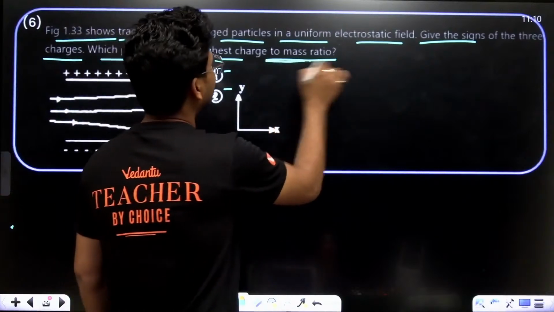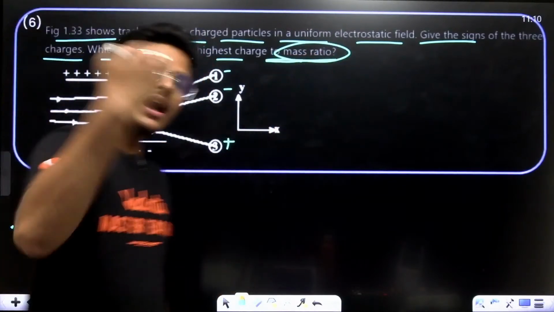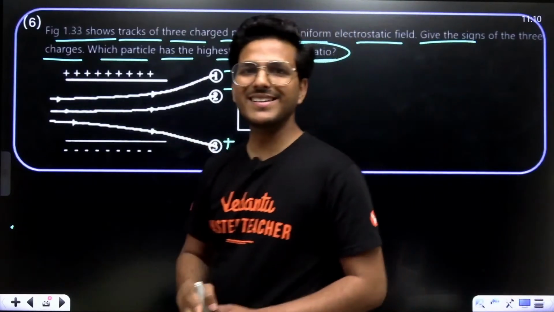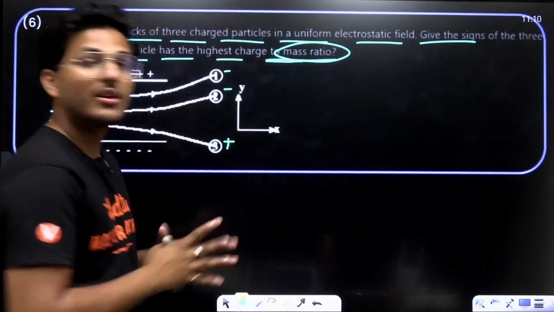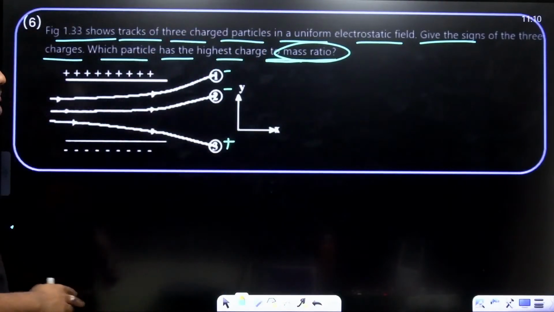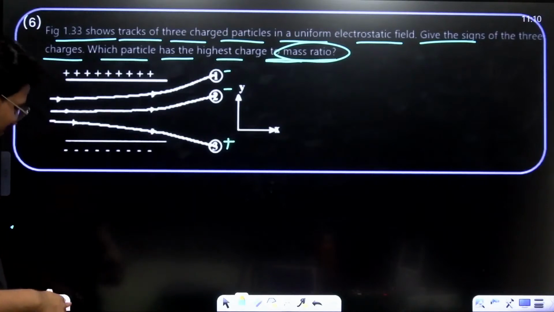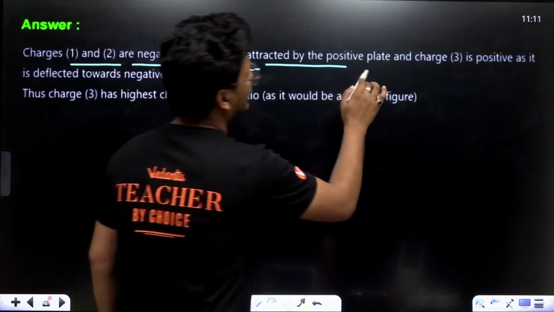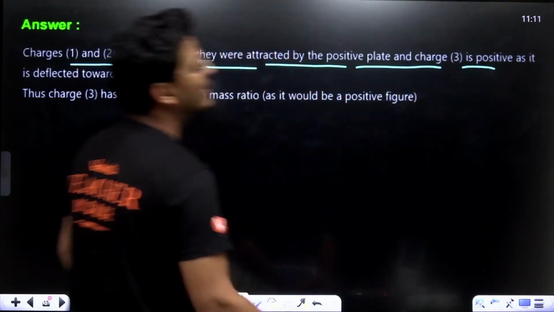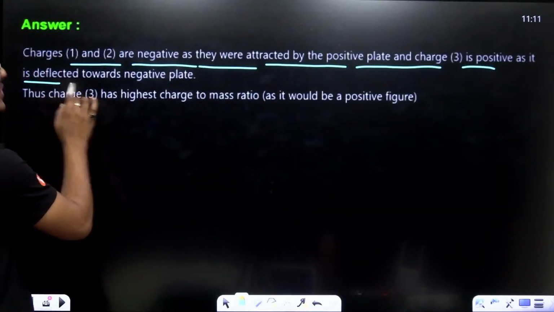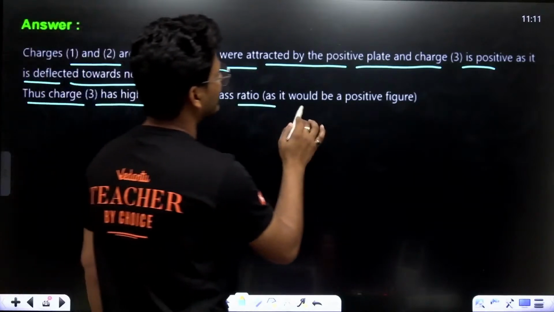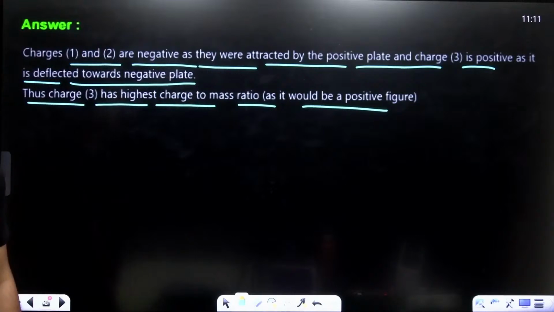If I am considering the charge to mass ratio, the positive value has the higher ratio. That means the third one has a positive ratio, that means the higher ratio. Okay, see, first and second are negative as they were attracted by the positive plate. Third is positive as it deflected towards the negative plate. So the third has the highest charge to mass ratio as it would be positive. Now, moving to the next.